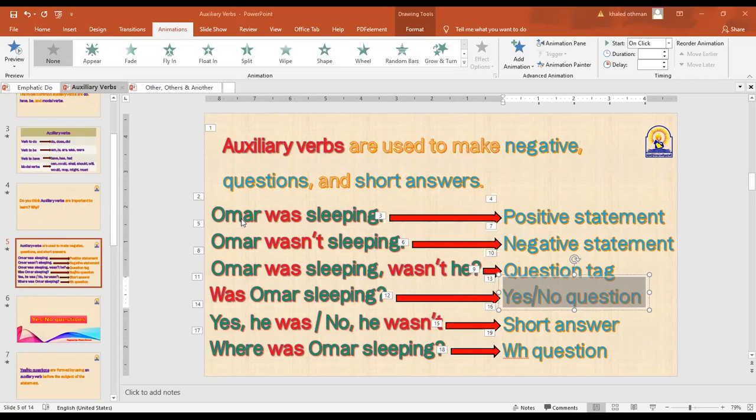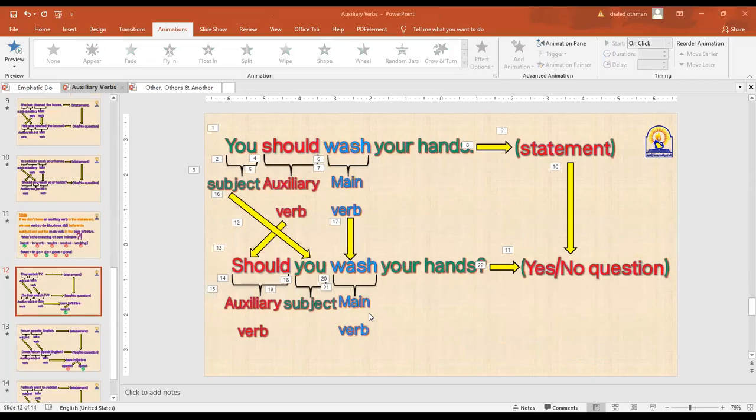Subject means فاعل الجملة. So to make a yes or no question, it's so easy. Just find one of the auxiliary verbs and put it before the subject. That's why I said you must learn these auxiliaries. لازم تكون حافظهم. Okay, guys? Now, let's move to our topic today.